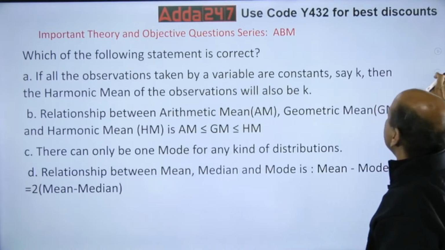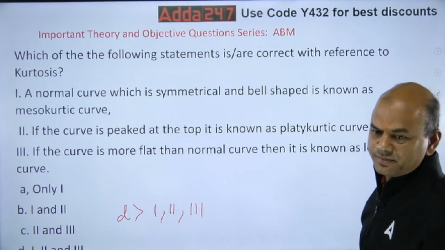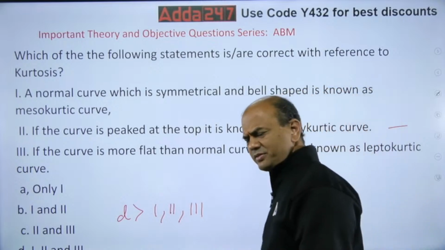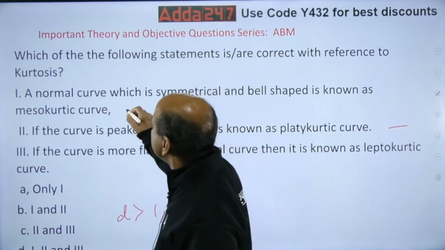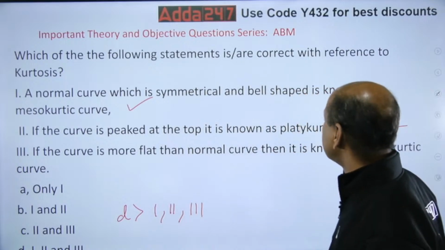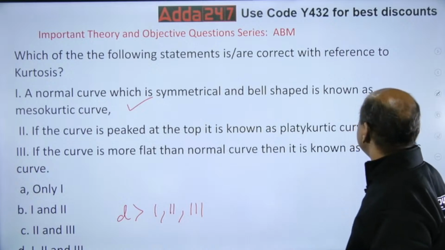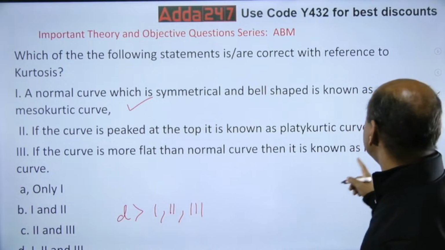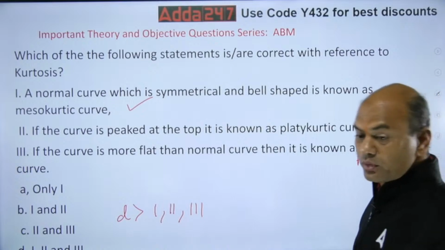Now give me the answer for this. A normal curve which is symmetrical and bell-shaped is known as mesokurtic. Is it so? Is this curve mesokurtic? Yes, it is. So this is right. If the curve is peaked at the top, it is known as plateaukurtic. What is this? Wrong, isn't it? False. If a curve is more flat, then it's known as leptokurtic. False. So the answer is only one, correct?